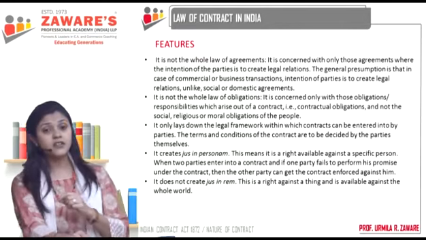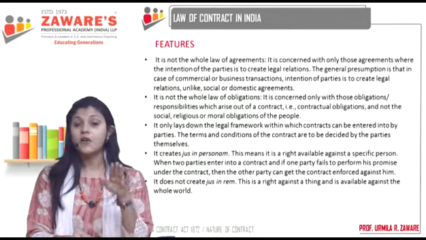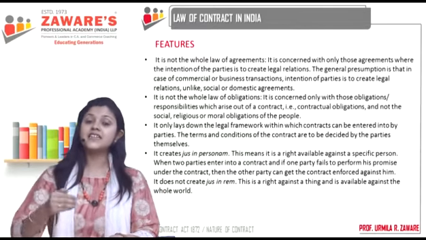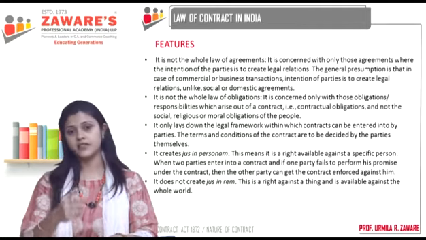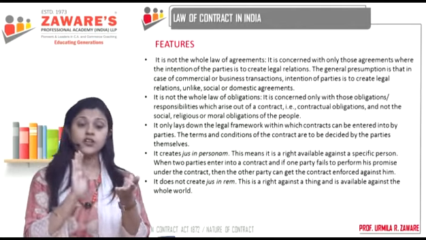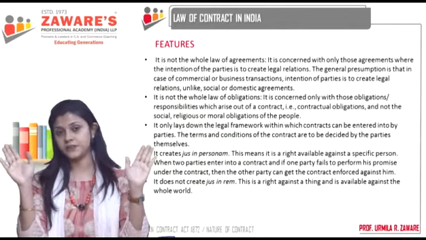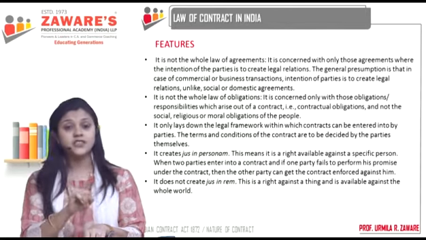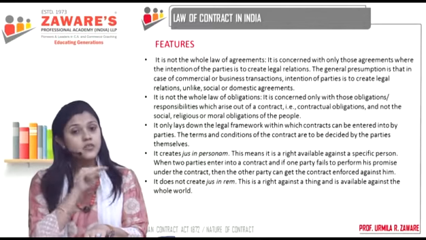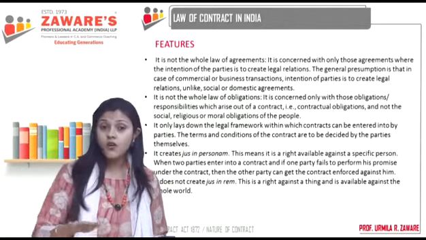Right? Now here, is this a contract? No. This is not a contract. Why? Because this is a social agreement. It is a domestic agreement. Okay? It is a casual agreement. Here, if something goes wrong, the intention of both you as well as your friend is not to create a legal relation. Only where the intention of both the parties is to create a legal relation, only those agreements become contracts. So what this is stating is that it is not the whole law of agreements.